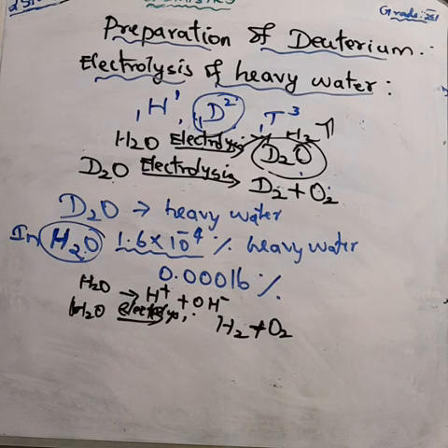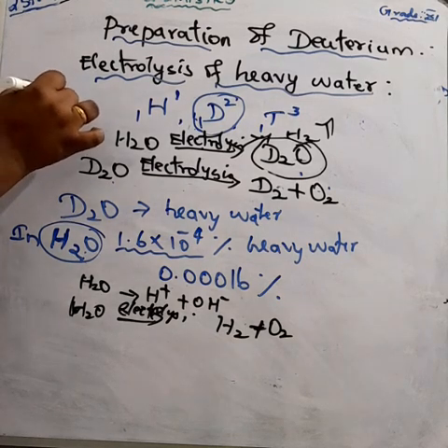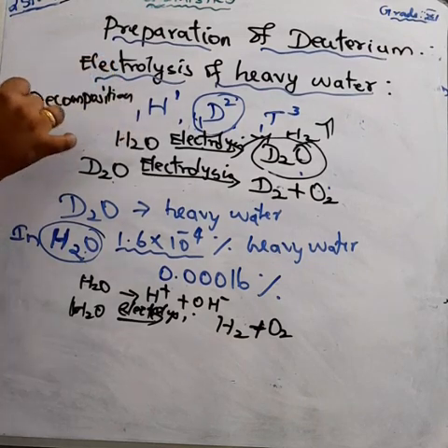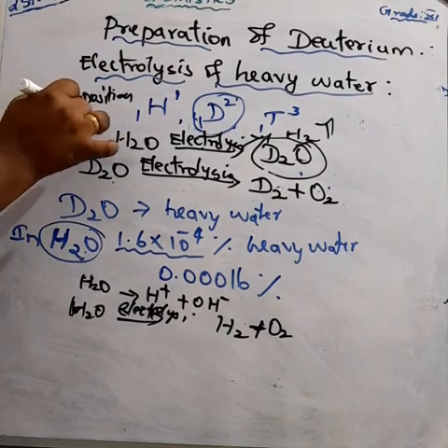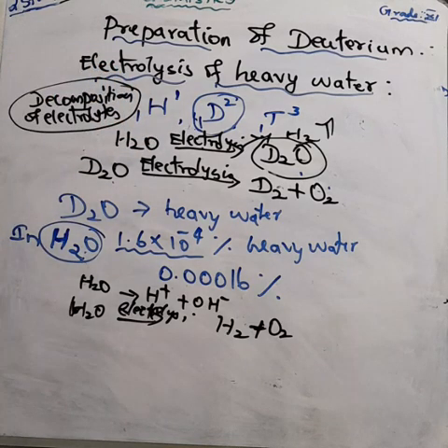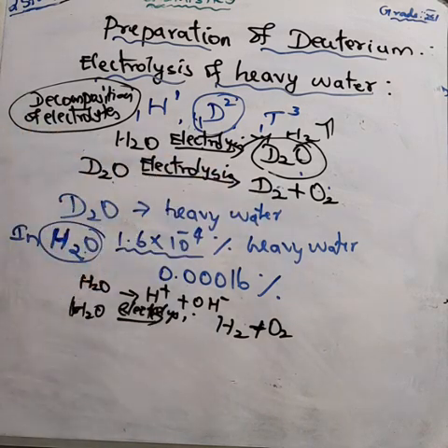What do you mean by electrolysis? It is the decomposition of an electrolyte by passing electric current. We connect two electrodes to the electrolyte, and when passing current, we get the deuterium. That is called electrolysis. So further heavy water undergoes electrolysis and we get deuterium. Now we have to balance the equation.